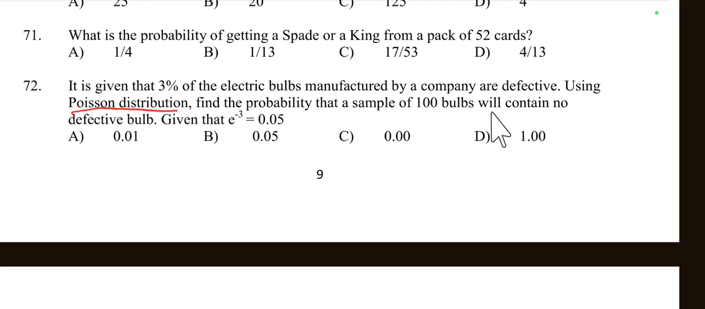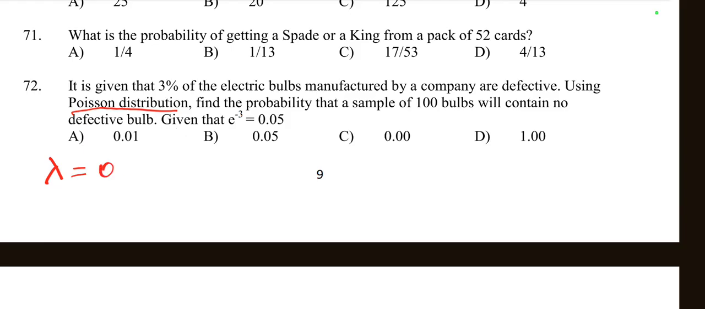So the question says 3% of the electric bulbs are defective, and we are selecting a sample of 100 bulbs. We need to find the probability that no bulb is defective. So let's define the parameter for the Poisson distribution. First, the mean number of defects in a sample of 100 bulbs is calculated. In the Poisson distribution, it is written as lambda. So lambda means the mean number of defects. Lambda is equal to the percentage of defective bulbs into the total number of cases.